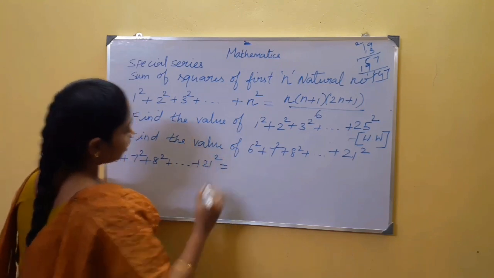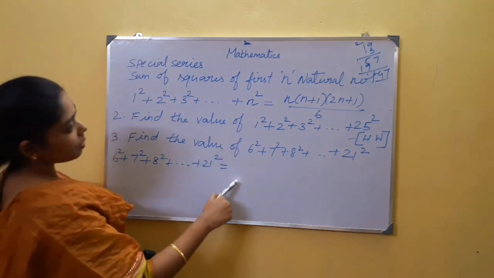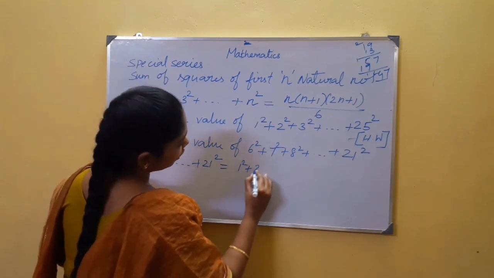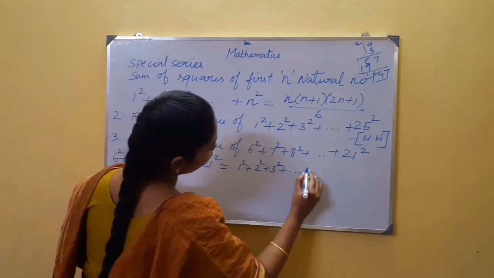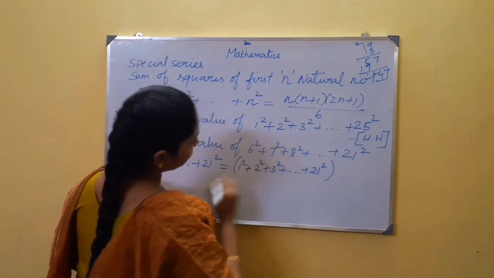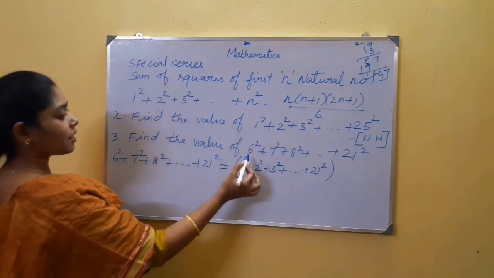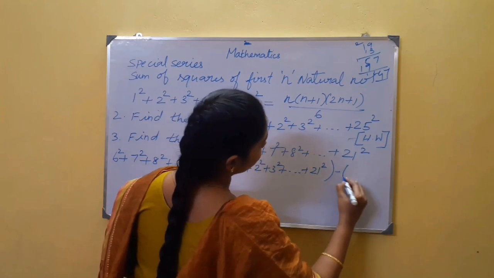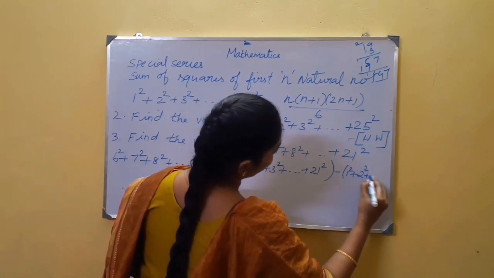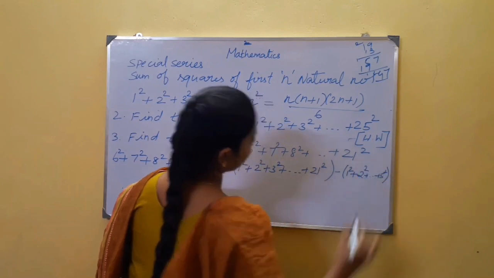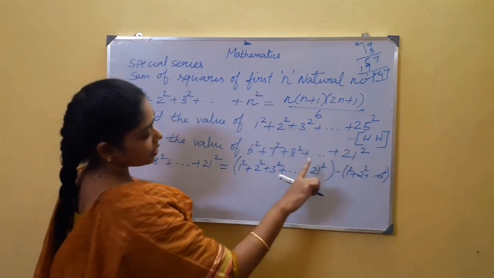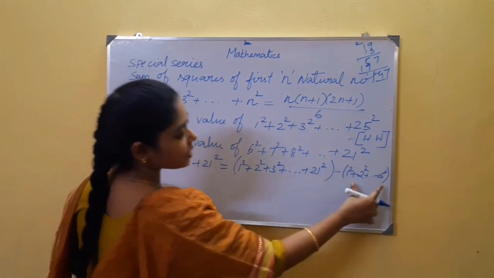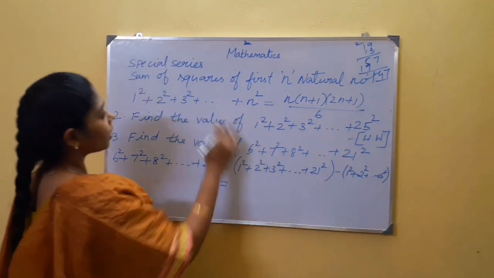So I am going to start with the sum of squares of first 21 natural numbers: 1 square, 2 square, 3 square goes on up to 21 square. Up to this, here it is starting from 6. Now I am going to subtract the sum of squares of first 5 natural numbers: 1 square, 2 square goes on up to 5 square. Take the sum of squares of first 21 natural numbers, subtracting the sum of squares of first 5 natural numbers. Now this formula is applicable here.